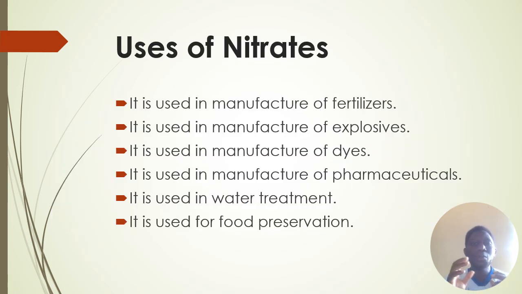We are going to end our unit by talking about the uses of nitrates, and after that the environmental issues of nitrate fertilizers. Here there are different uses of nitrates. It is used in manufacture of fertilizers. Remember, fertilizers improve or increase production in agriculture. It is used in manufacture of explosives. Remember, nitrates react explosively, like ammonium nitrate. It is used in manufacture of dyes.